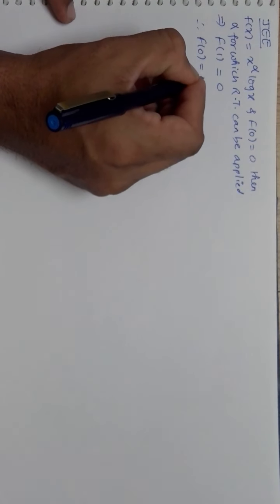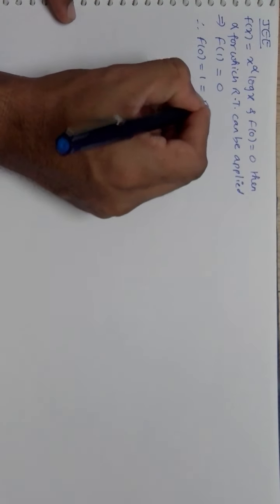So I get here f(0) is equal to 1, which is equal to f(1). That means probably Rolle's theorem is going to be applied on the closed interval 0 to 1. Now, if Rolle's theorem is to be applied, then f'(c) must be 0, where c belongs to the interval 0 to 1.